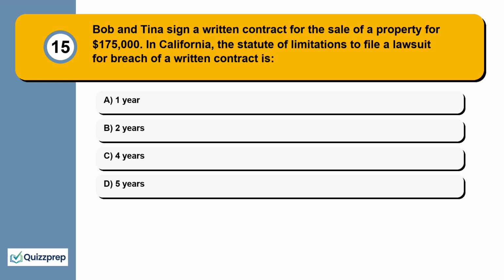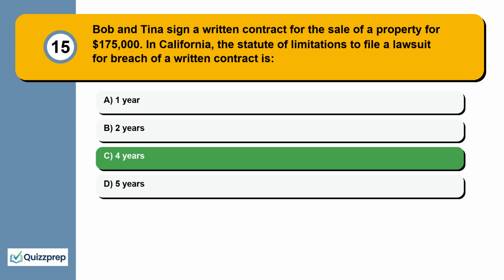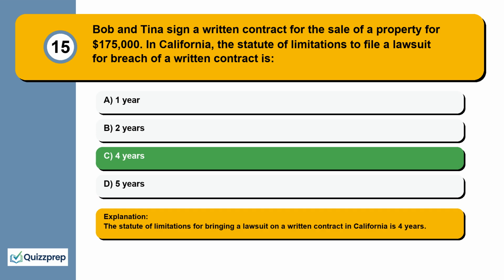Question 15. Bob and Tina sign a written contract for the sale of a property for $175,000. In California, the statute of limitations to file a lawsuit for breach of a written contract is 1 year, 2 years, 4 years, 5 years. The statute of limitations for bringing a lawsuit on a written contract in California is 4 years.